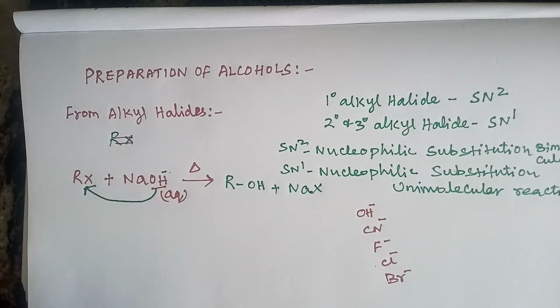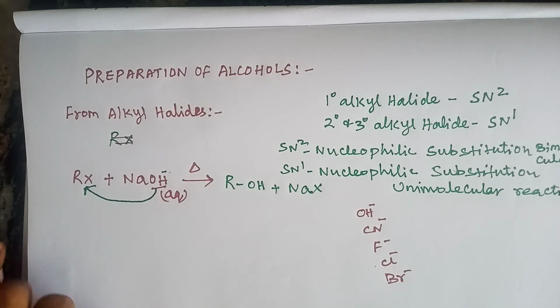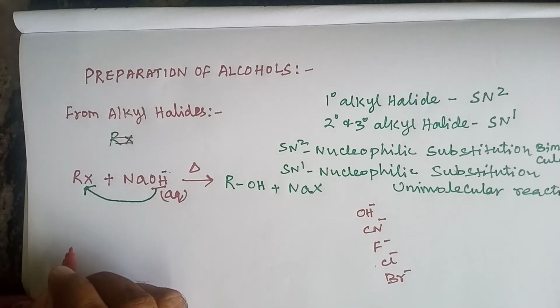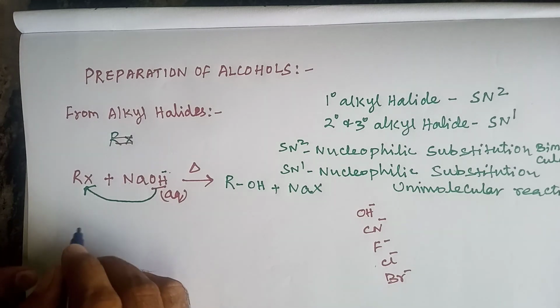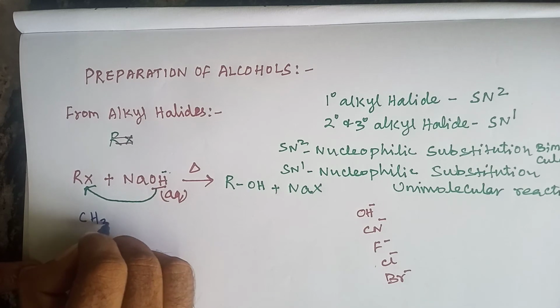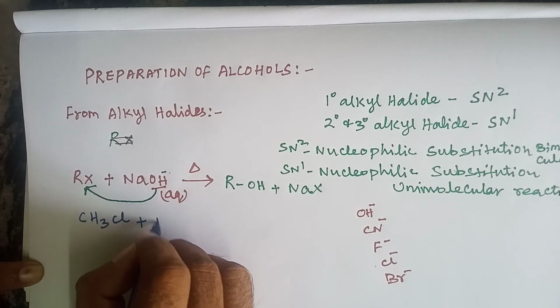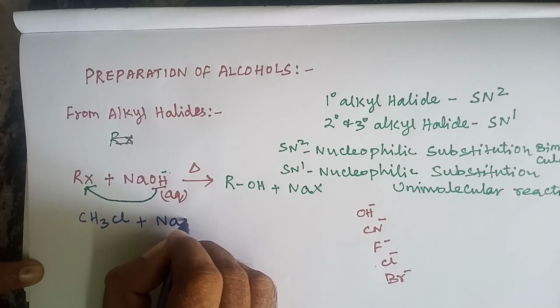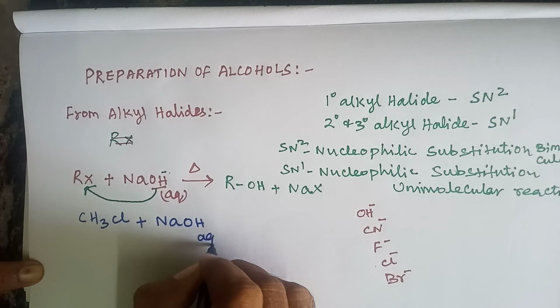So let me explain with an example. If we are taking methyl chloride, CH3Cl, plus it is heated with dilute aqueous sodium hydroxide.